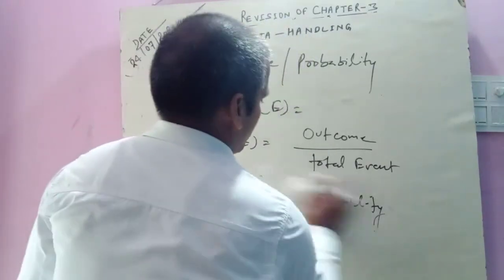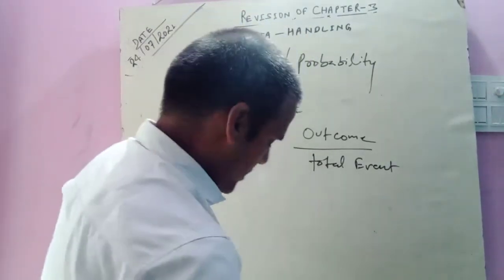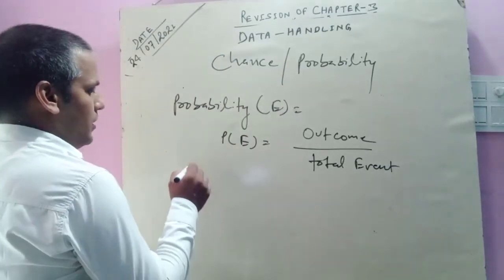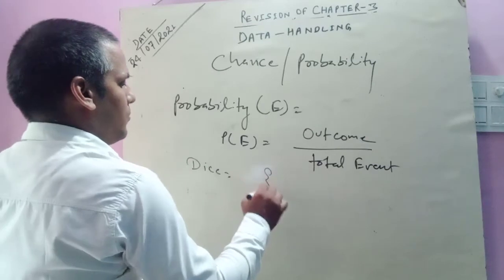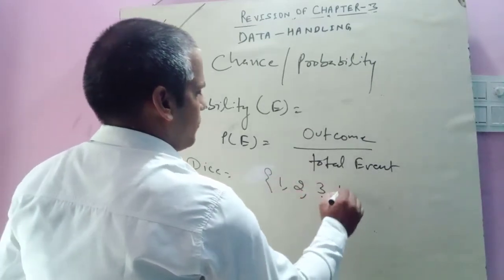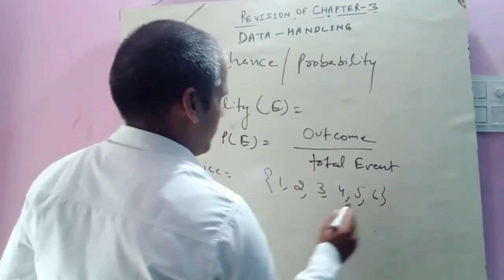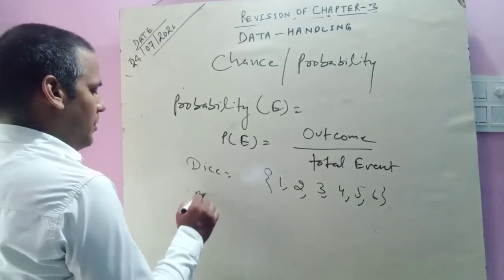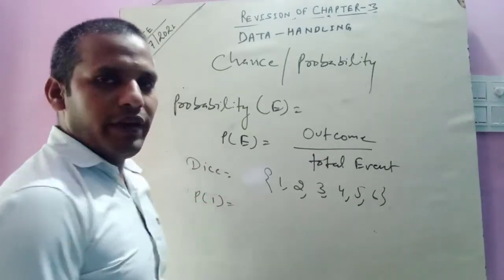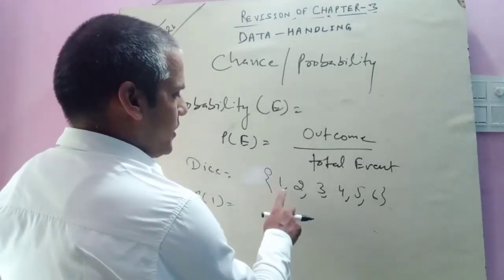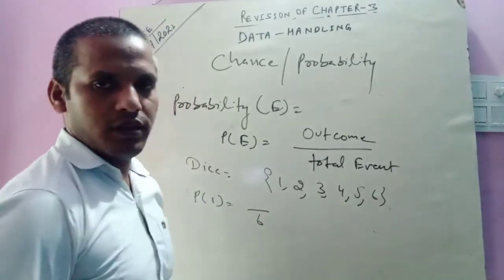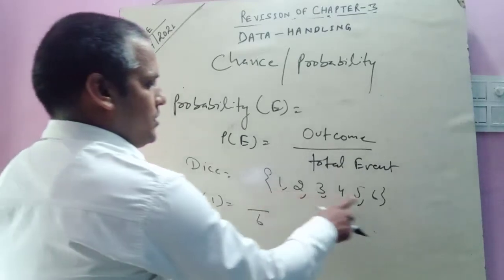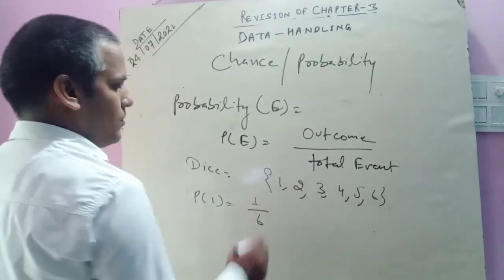Suppose in a dice 1 2 3 4 5 and 6, we find the probability of 1. How many events are there? 1 2 3 4 5 and 6, total 6 events are here. How many times is 1 here? Here 1 is 1 time.